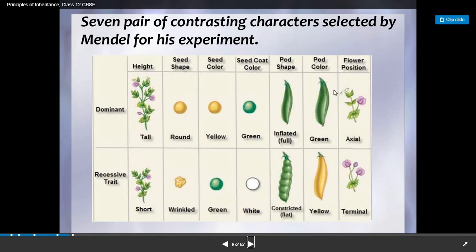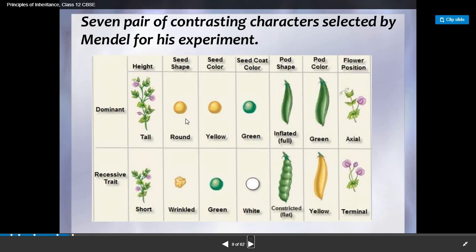Now in this table you can see that there are 7 different characters he studied on the pea plant. Here you can see two words, dominant and recessive. What is dominant and what is recessive? The character that is more expressed is known as dominant. The character that is less expressed is known as recessive. So here the 7 characters are seen. First is height, tall and short. Tall is the dominant character, and short is the recessive trait.